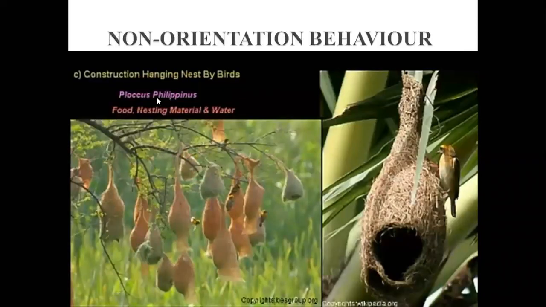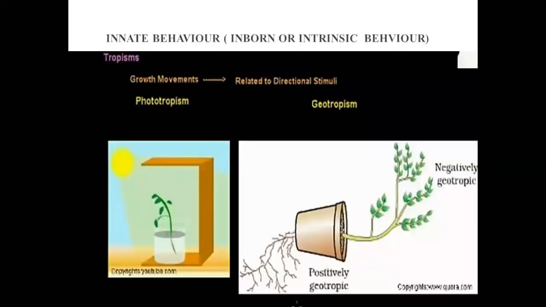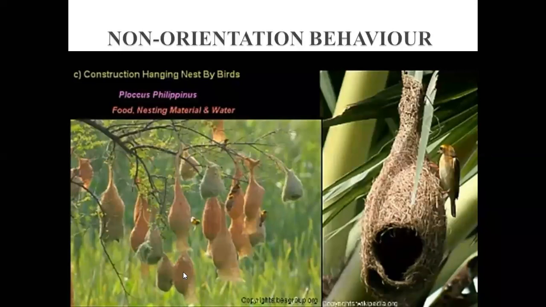Now, here is non-orientation behavior, right? What is non-orientation behavior? In orientation, we were following the direction, right? But in this behavior, animals do not show a particular movement in response to a stimulus. It means here there is no need of a stimulus, right? So, construction of hanging nests by birds. Okay, this is non-orientation behavior.